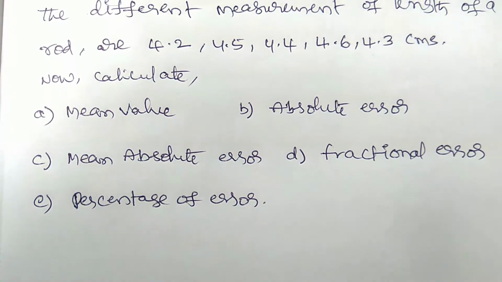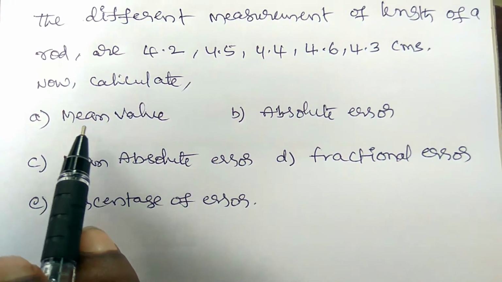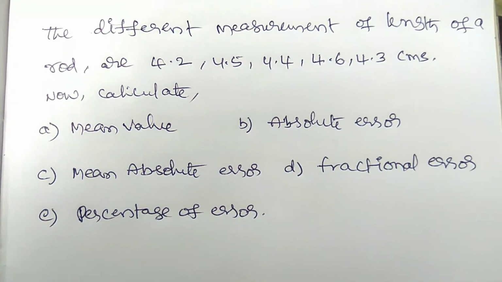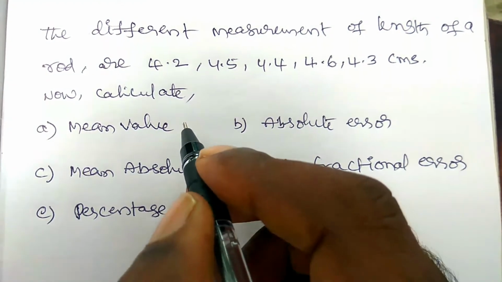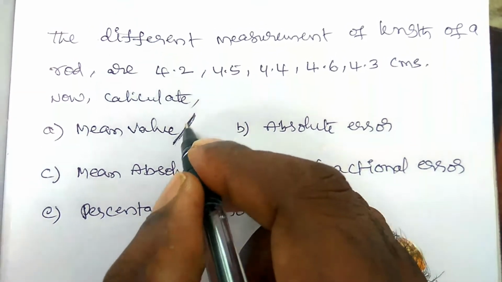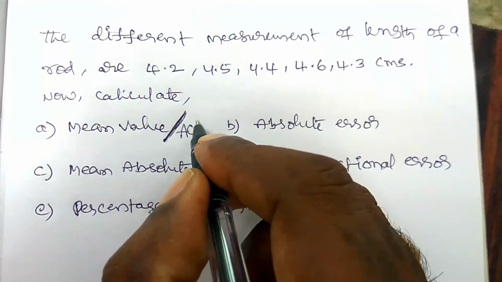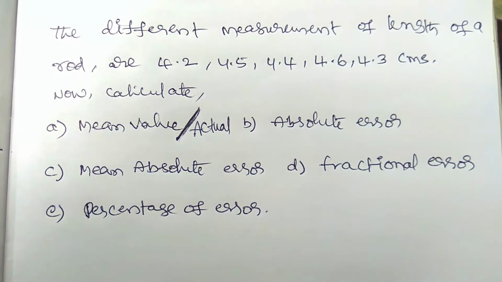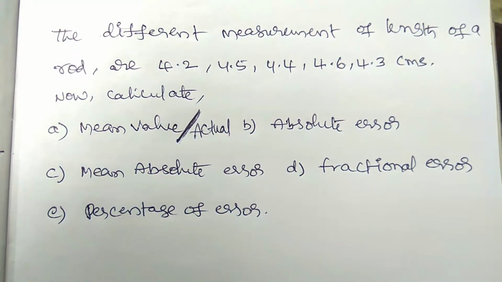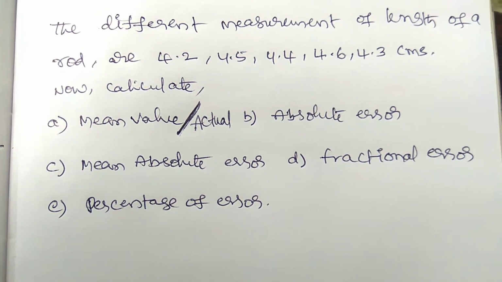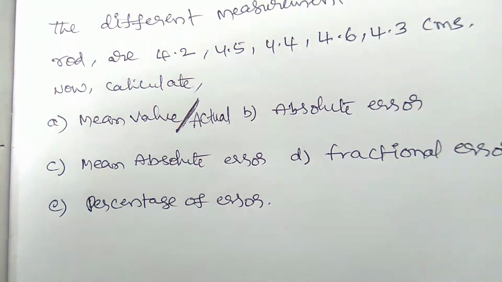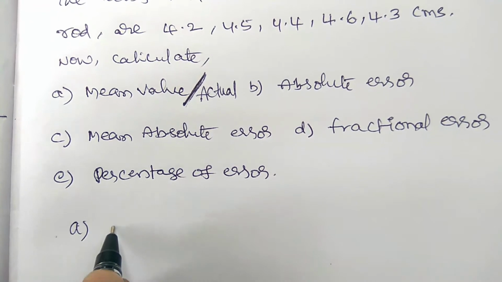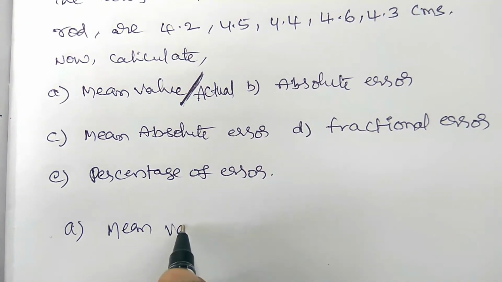So now we have already read about all the types of errors, and we have to find them in this case. At first we need to find the mean value. The mean value is nothing but the actual value or original value. So how can we find the actual value from the given data? It is nothing but the average value of all the measured quantities.